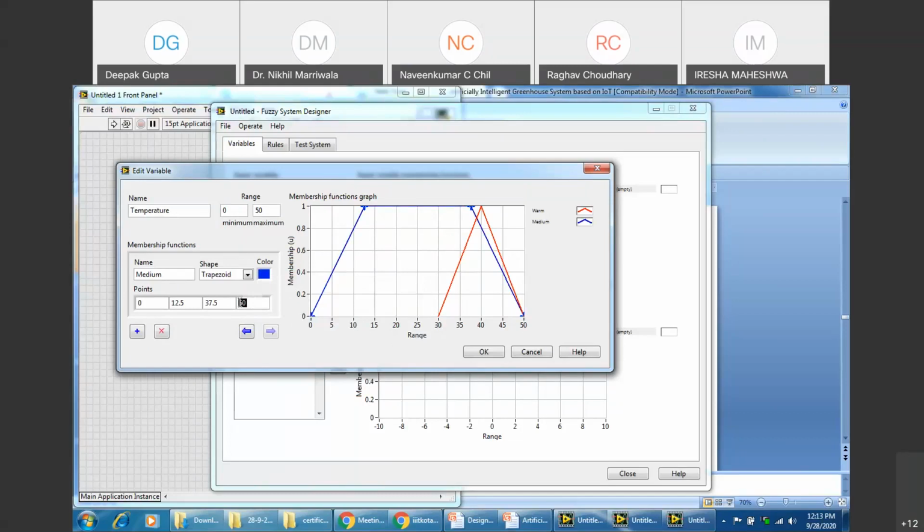So we start with the medium, which means we can start with 40 over here, and let it be 37.5. I don't mind this. So 20. Add another value, cold. Triangular function. So say 25, 15. Right?